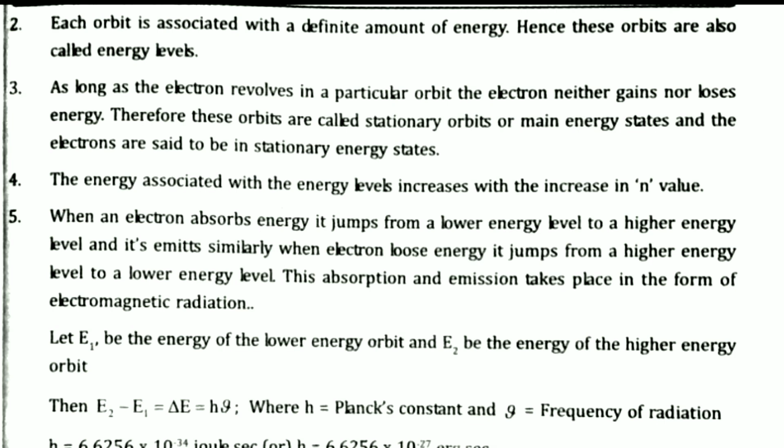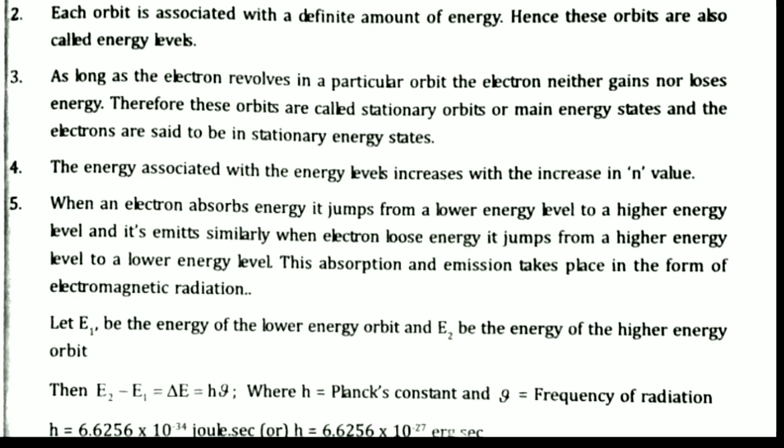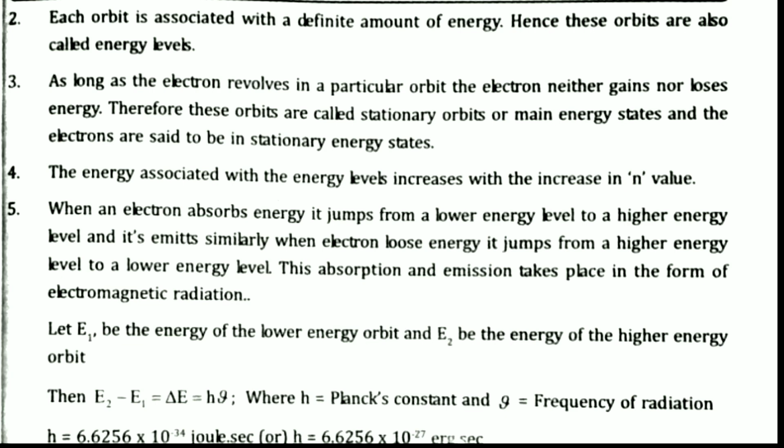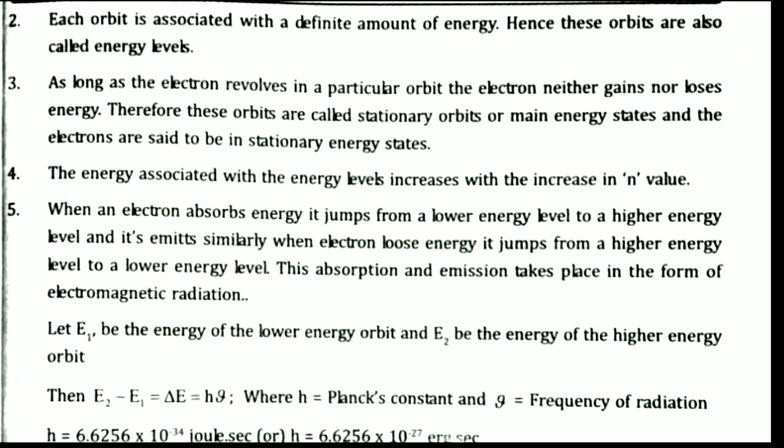If you observe the third point, as long as the electron revolves in a particular orbit, the electron neither gains nor loses energy. So an electron revolving around the nucleus in a fixed path, even for a long time, has no loss or gain in energy. Therefore these orbits are called stationary orbits.